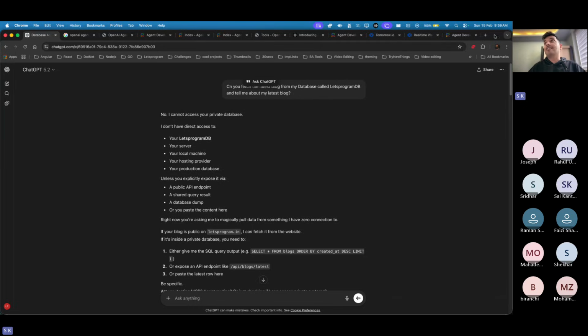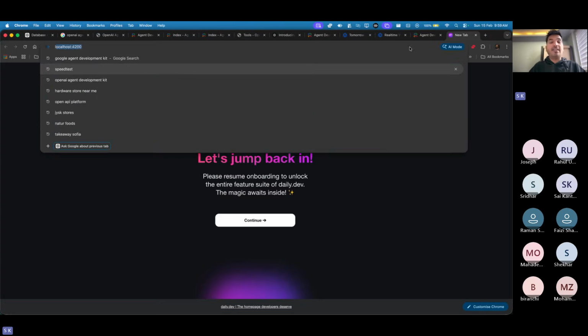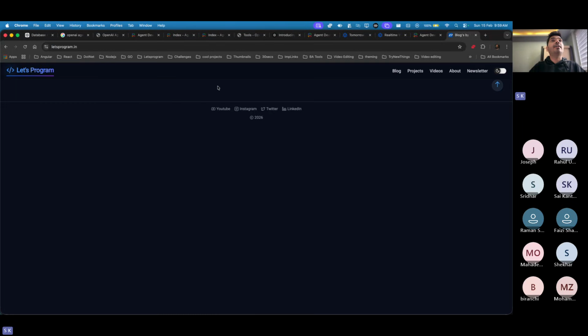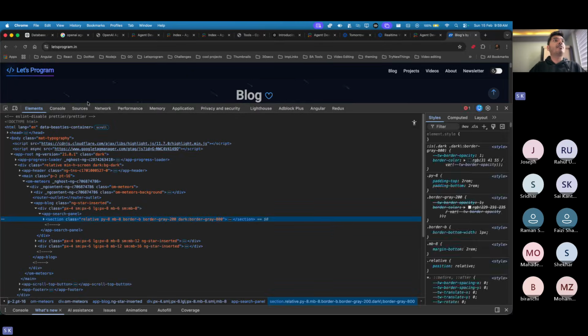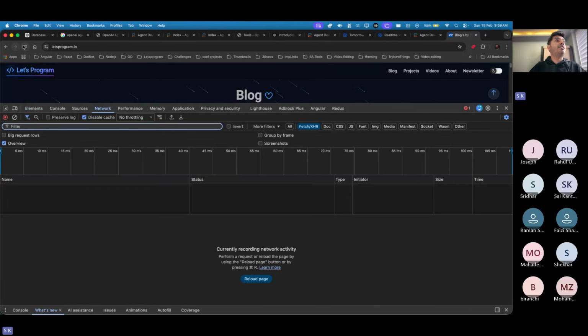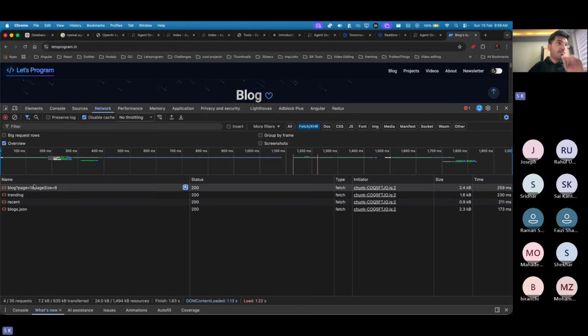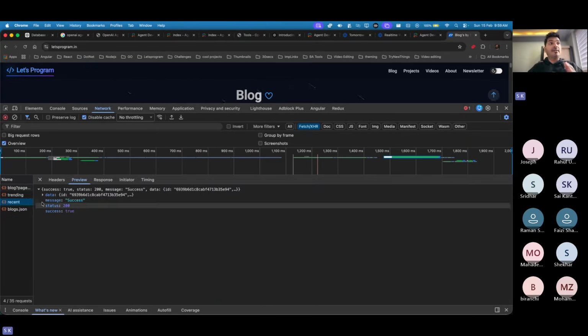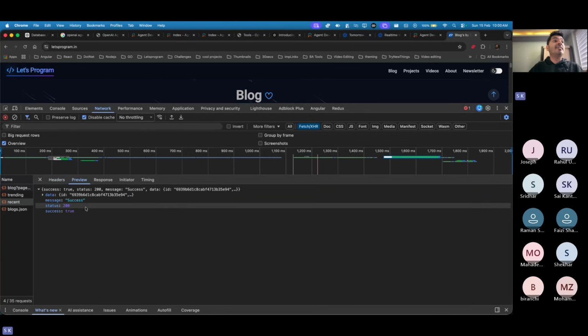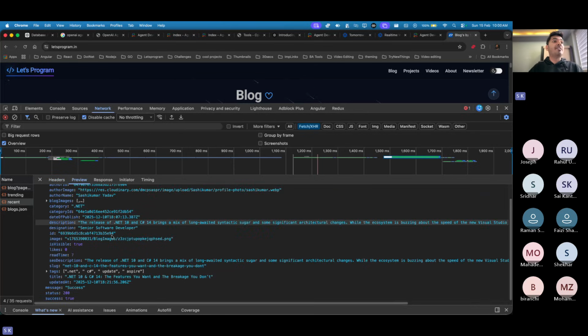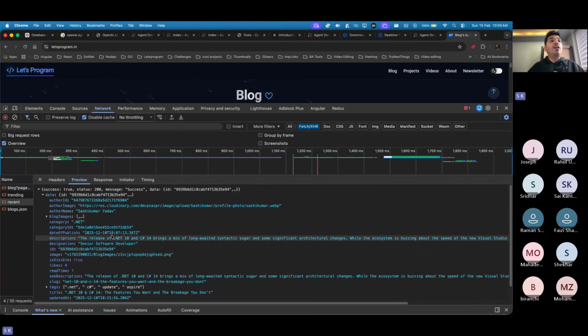Yes, it is. Because now if I give him access to the API, so if I go to letsprogram.in, I can do an API call there, and here I have an API response. Okay, if I refresh, here you can see the recent posts. So I can give my LLM access to fetch the recent ones. This is my API call, API slash blog slash post slash recent, and based on that, this guy is able to fetch the API response and give me all the details I was looking for.